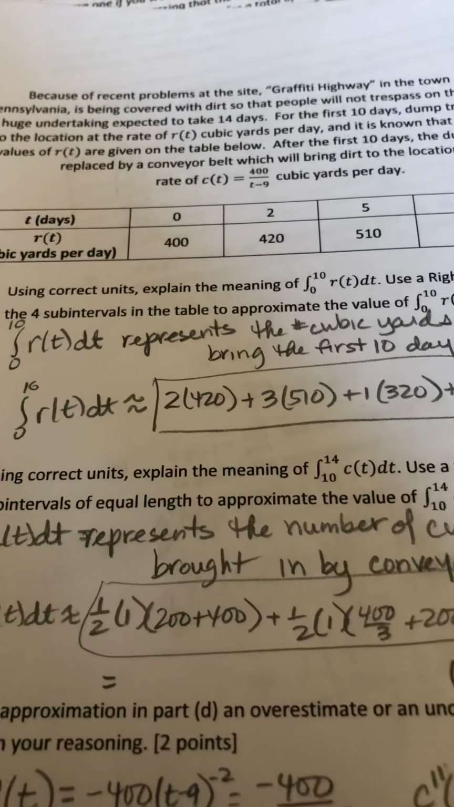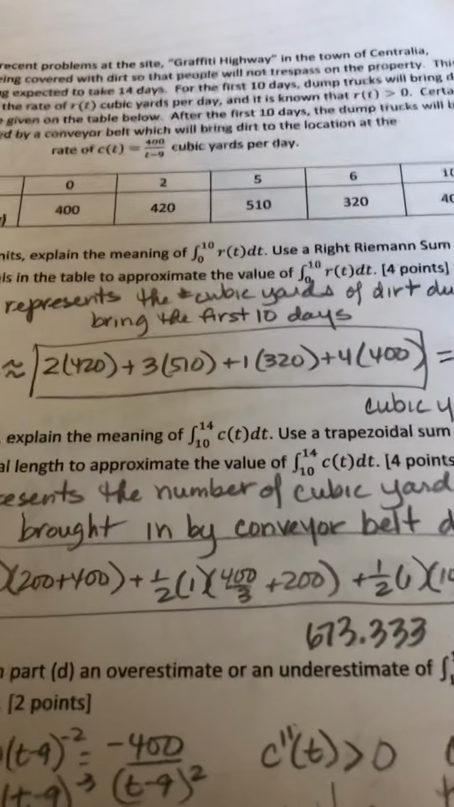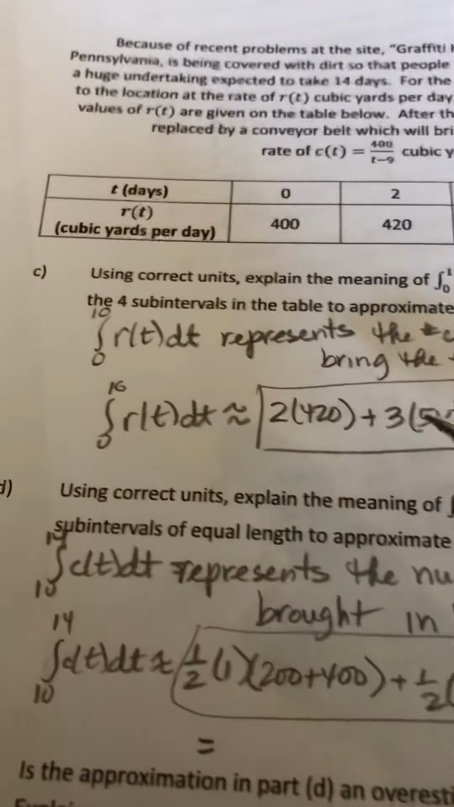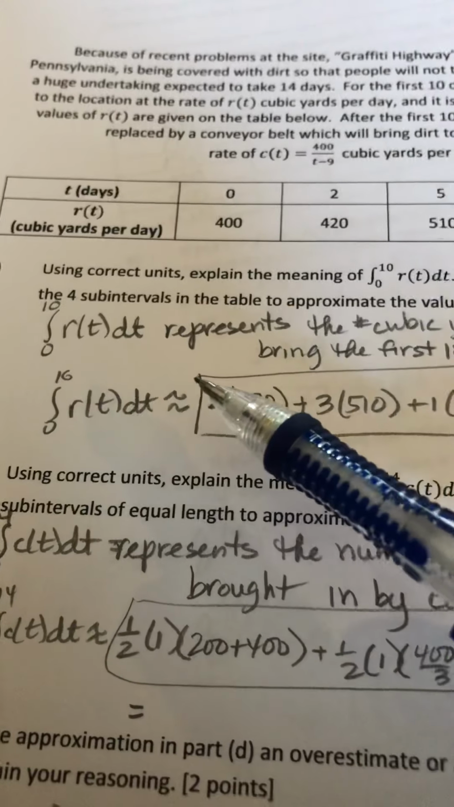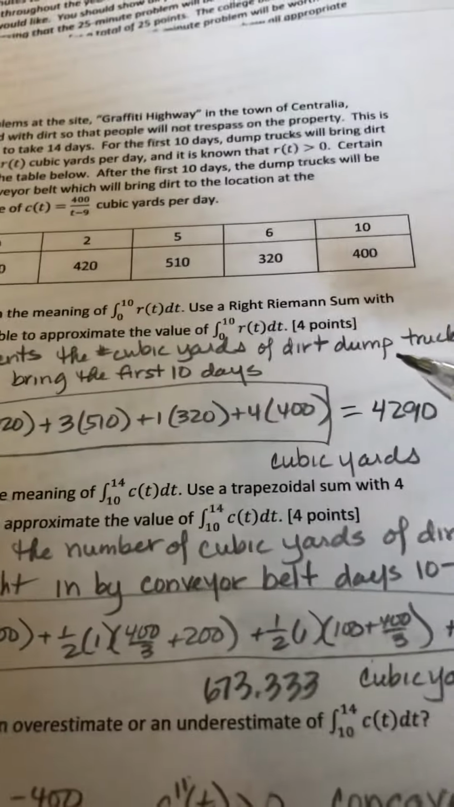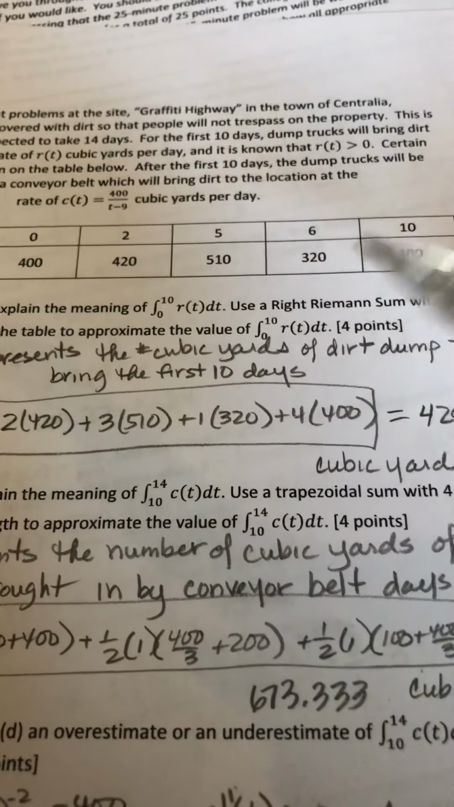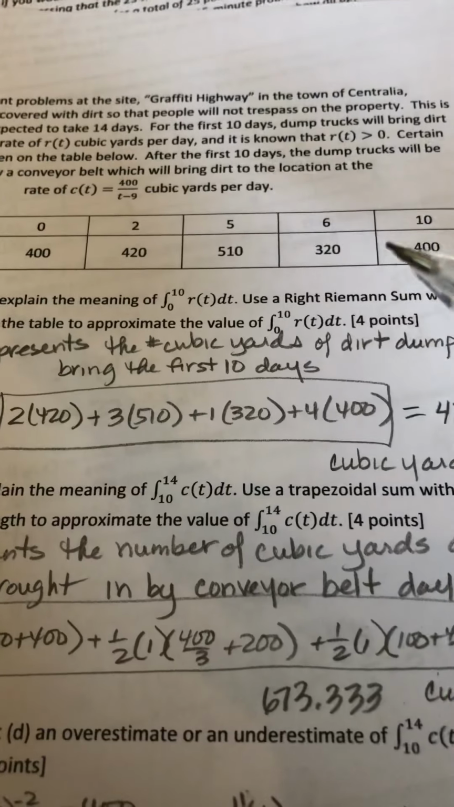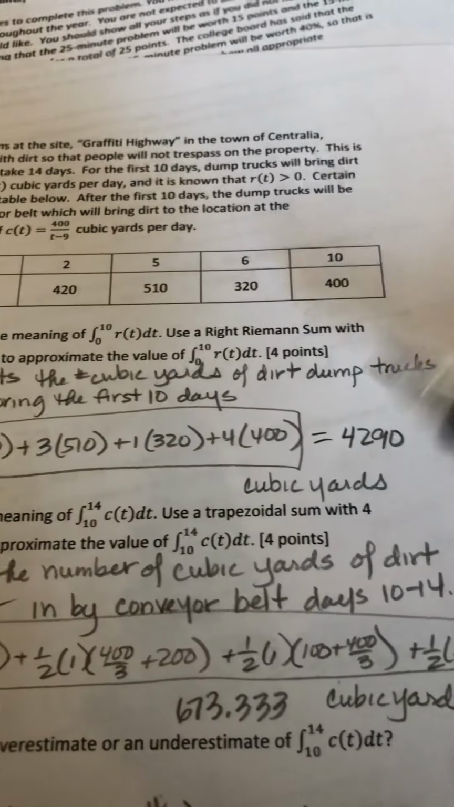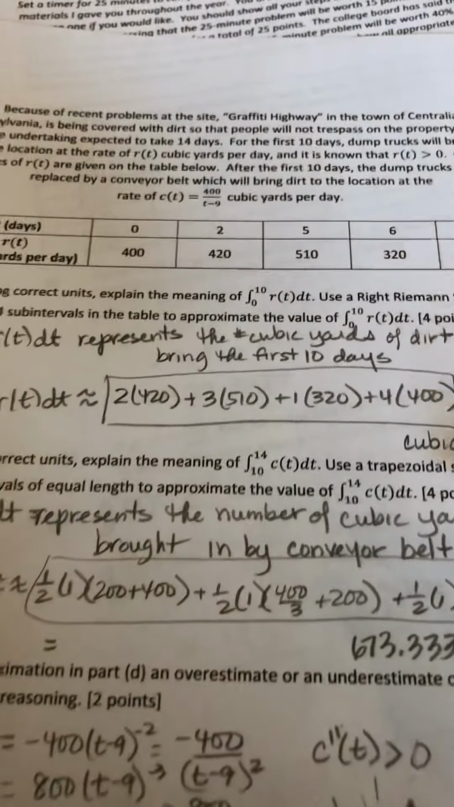Part C, the meaning of the integral from 0 to 10 of R of T dt, and then use a right Riemann sum. The integral of R of T dt from 0 to 10 represents the number of cubic yards of dirt that the dump trucks bring in the first 10 days. Make sure you are very specific and have the right units: cubic yards, not yards.